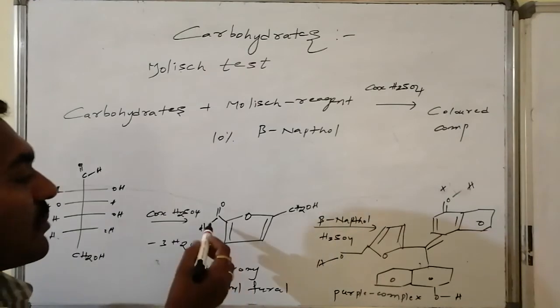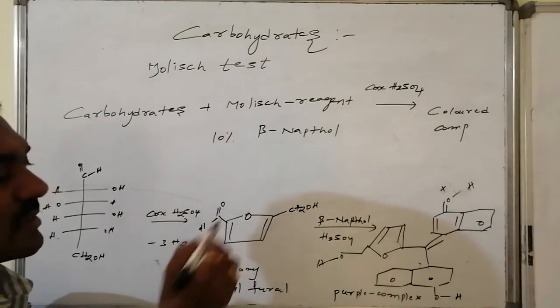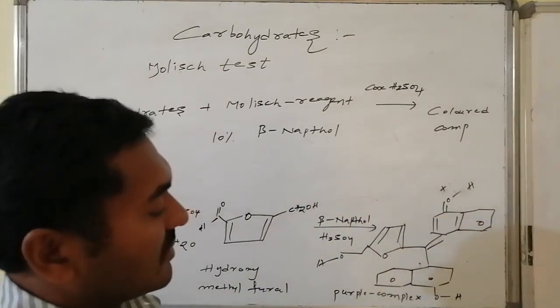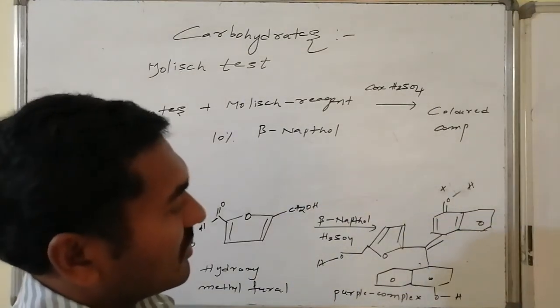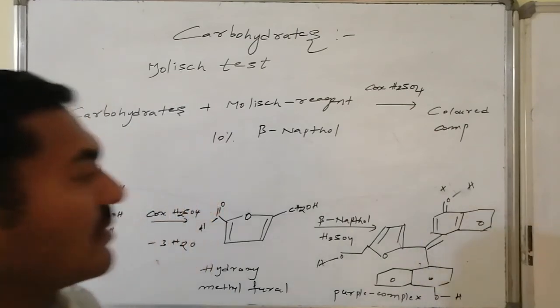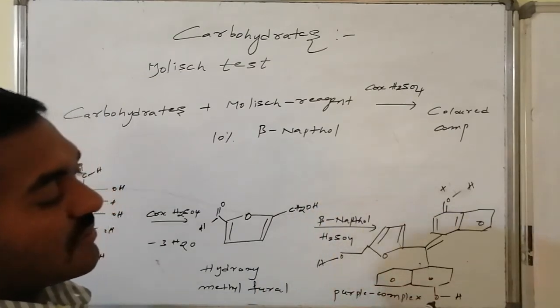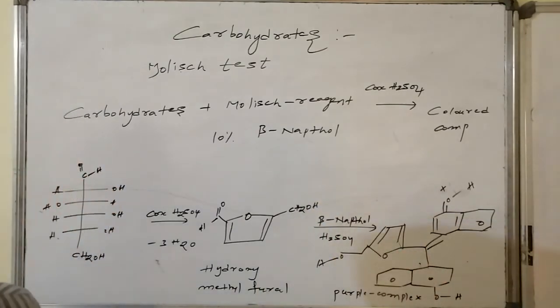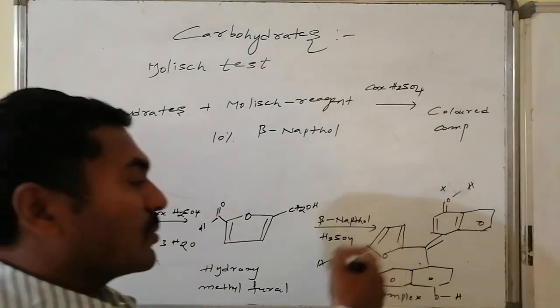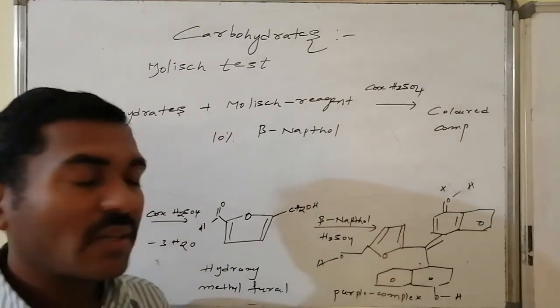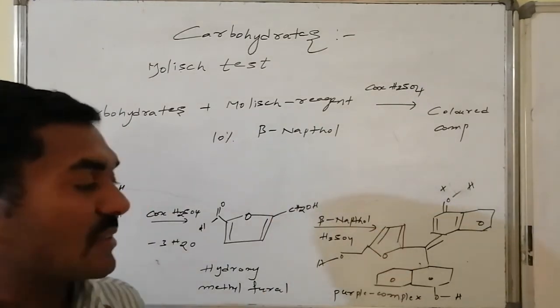This has one carbonyl carbon, and it is in conjugation with the two double bond systems in the 5-membered ring. If it is allowed to react with alpha naphthol, then from the fourth position of the naphthol it is connected with the furfural carbonyl carbon. To maintain the extended conjugation under sulfuric acid conditions, it combines with an extra proton, is present in cationic form, and offers a purple color.